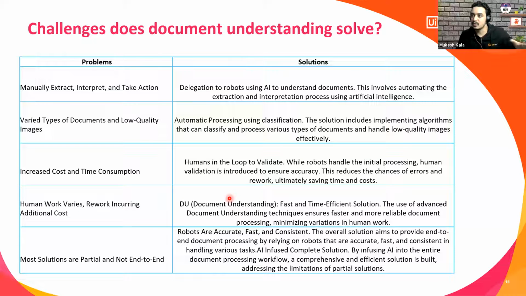You need robots to extract the information. It may be in SharePoint, email, or databases. It may be on a website where you have to download the invoices. RPA UiPath does the complete end-to-end automation, and the best part is it is all infused with AI. So you get a complete solution. So what does DU solve? All of these problems are what DU is able to solve.